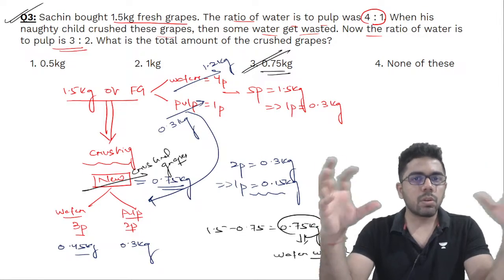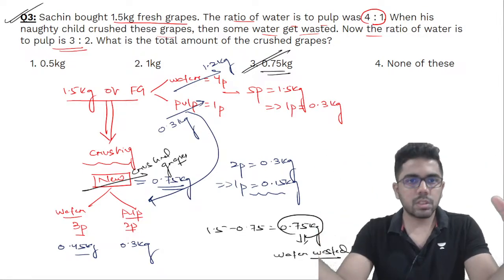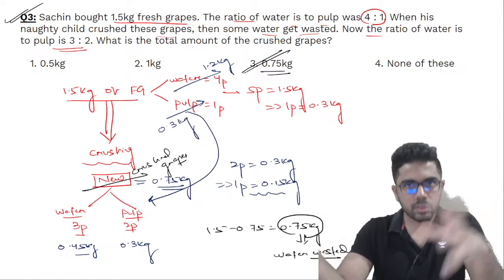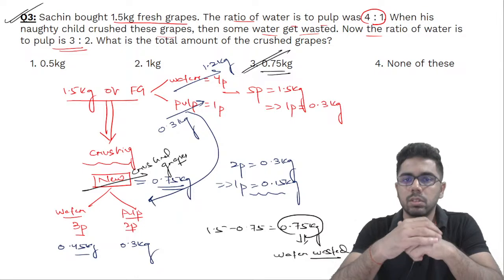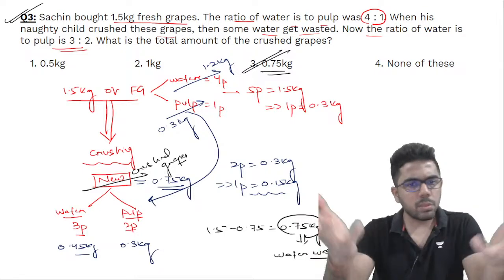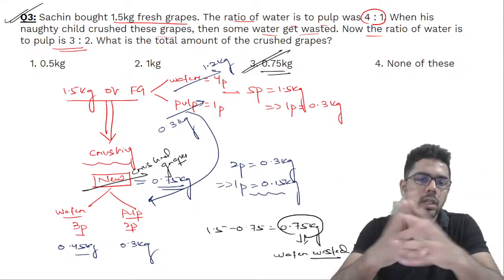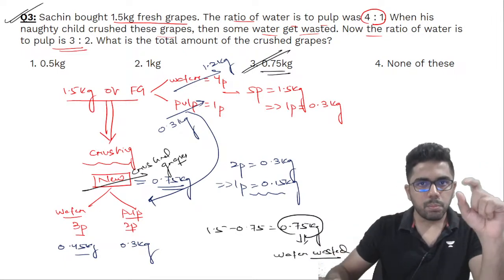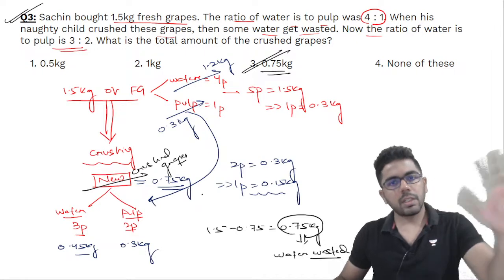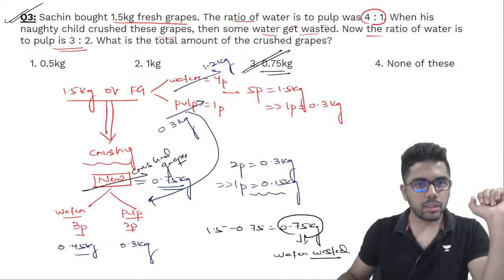But how much water is wasted, or what is the quantity of the new mixture, or what is the quantity of crushed grapes in this context? So you equate the part that is like constant. Okay, there can be multiple ways of solving this, but I just explained you one of the methods. Hope it is clear. Pulp part is constant, so I equated that and then I got the answer easily.